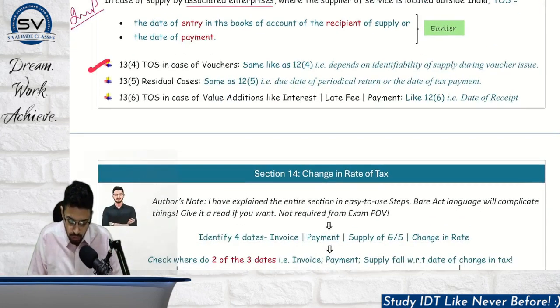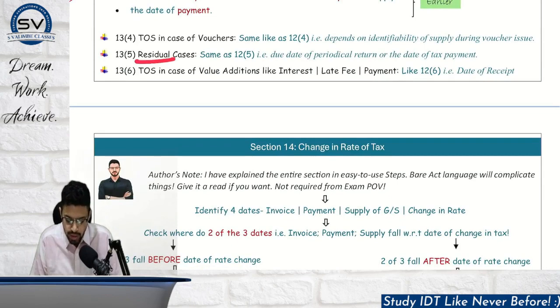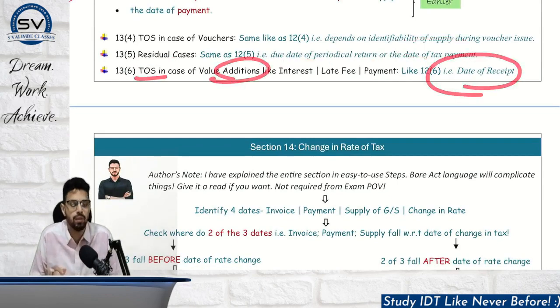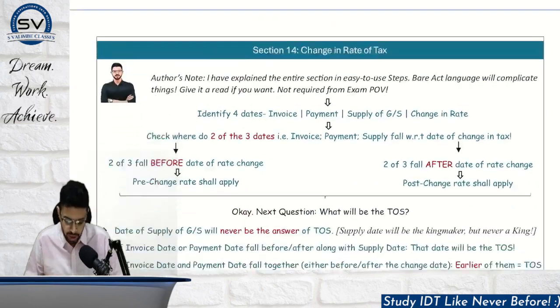Okay, now 13.4, 13.5 and 13.6 are exactly like goods. In case of vouchers, see whether the redeemability means the goods or services, basically in this case services against which it is to be redeemed is known or not. Residual cases, due date of periodical return or date of tax payment, and value additions, we have to see the time of supply as the date of receipt of the addition in value.